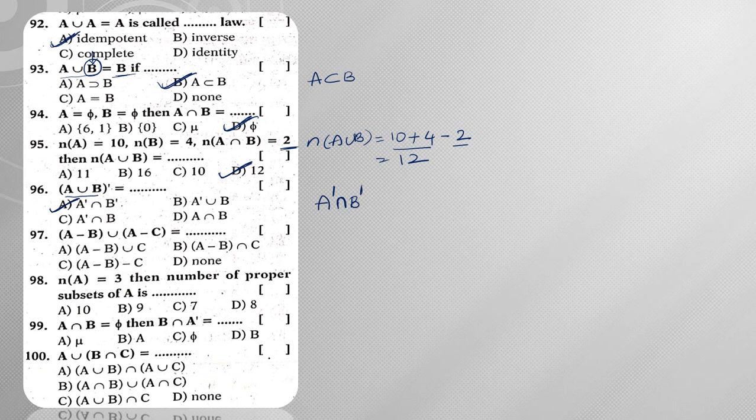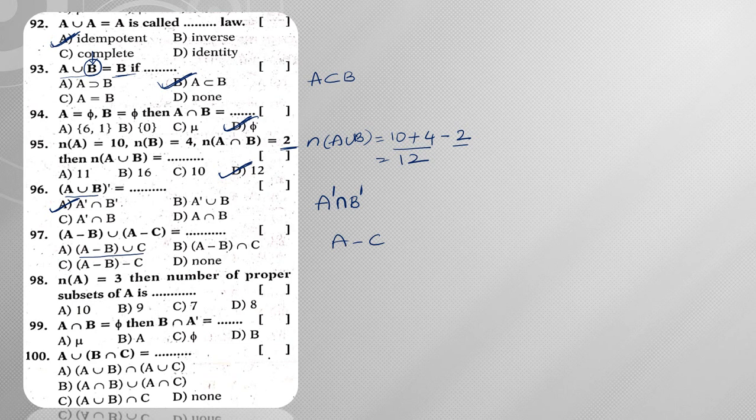Next, A minus B union A minus C. Among these two, what do you have? A is common. So A minus B union A minus C can be written as A minus B union C. If I consider this particular thing, how can I write it?